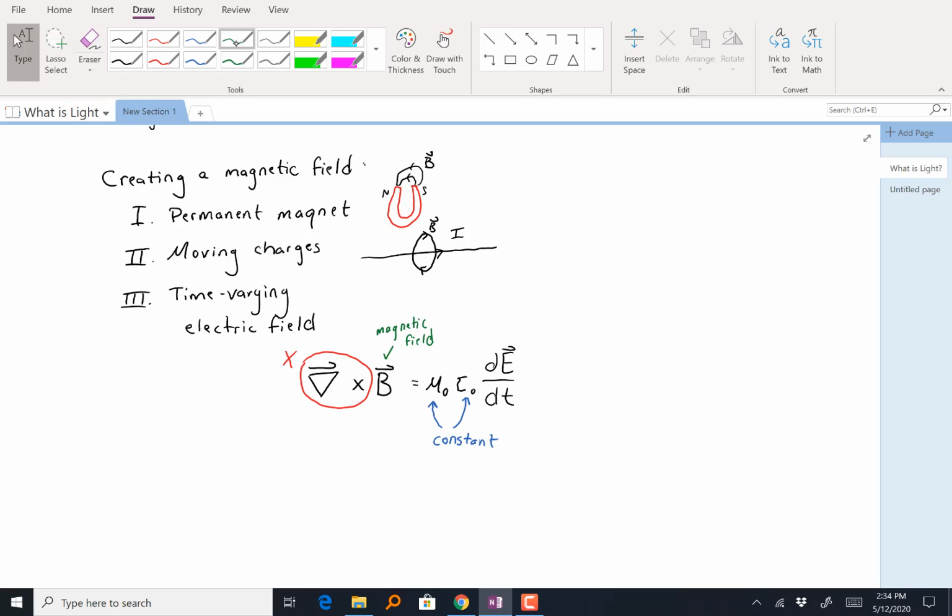And then we know that this is the electric field. And this is time. All right, and these small lowercase d's or deltas, this is a derivative.